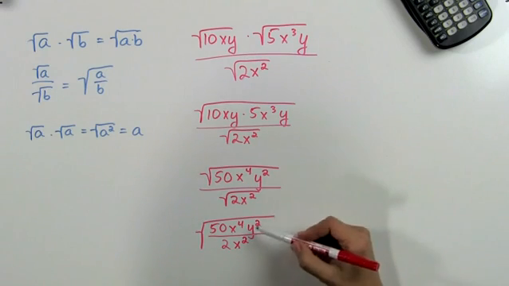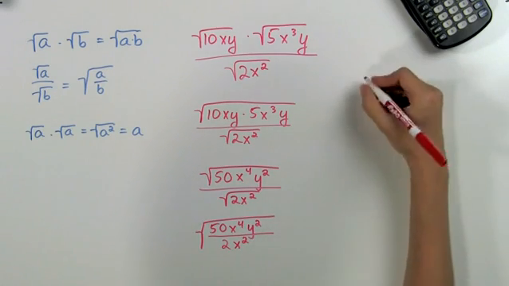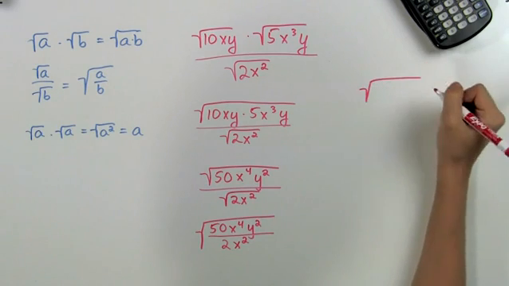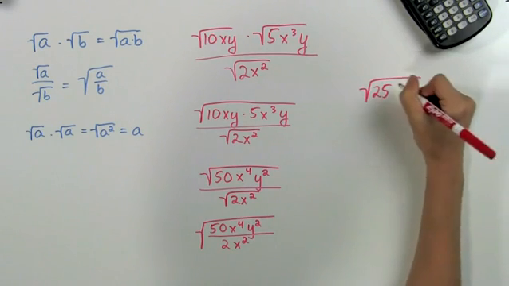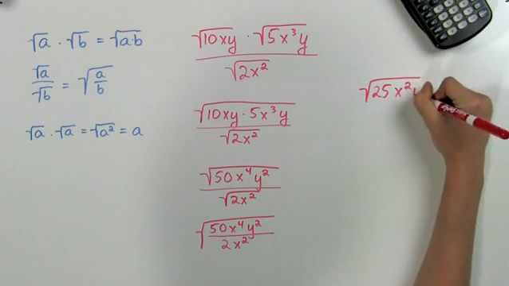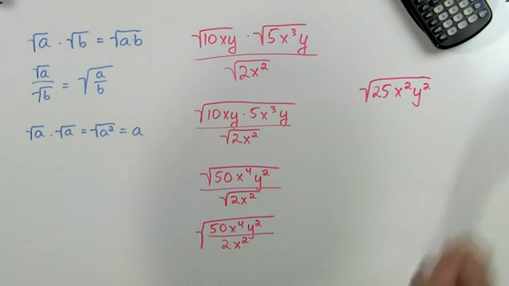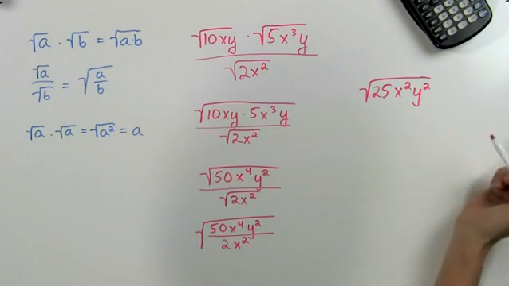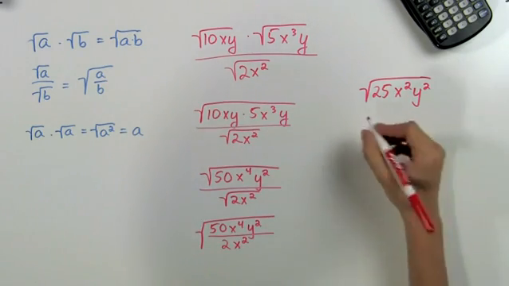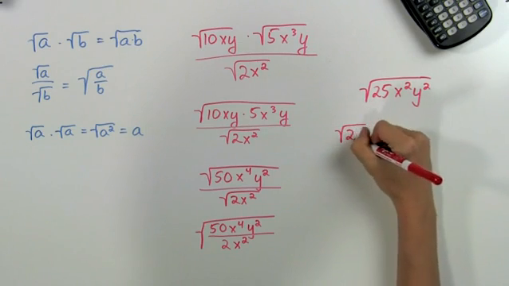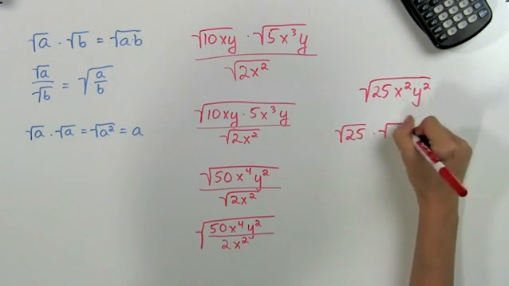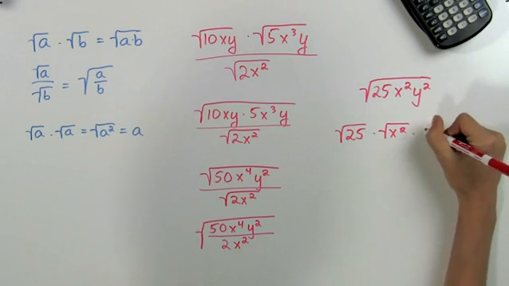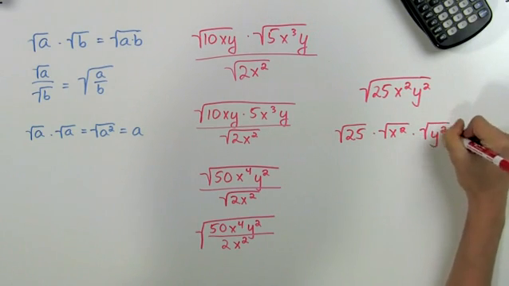Again, we can go ahead and divide what's inside the square root, and we'll get the square root of 25 x squared y squared. Now we can go ahead and solve what's in the square root, and to make this easier, we can go back to our first rule and use it the other way now to expand this. We can expand it by writing it as the square root of 25 times the square root of x squared times the square root of y squared.